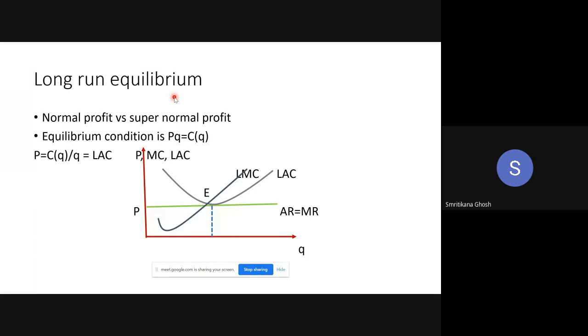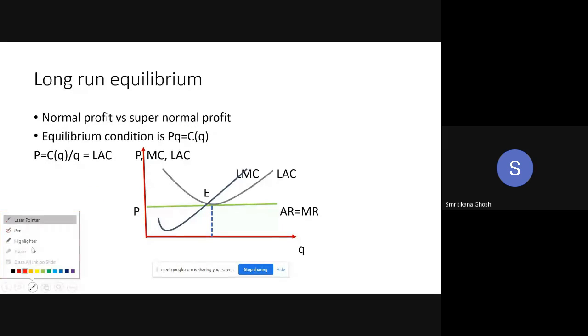So, to clarify this confusion, here comes a new concept called supernormal profit. What is supernormal profit? What we used to call profit, pi equal to total revenue minus total cost, we call it profit.